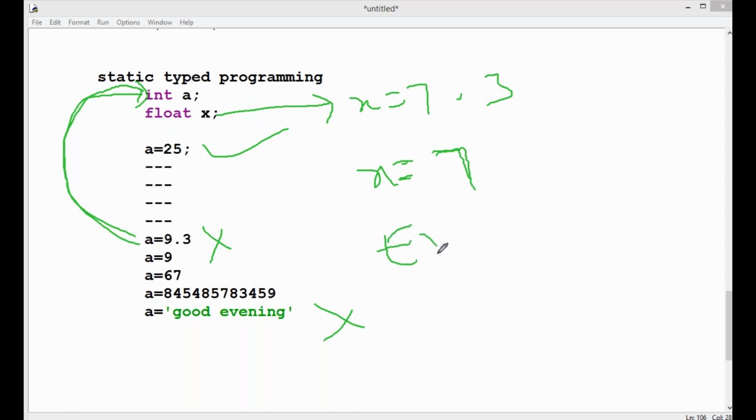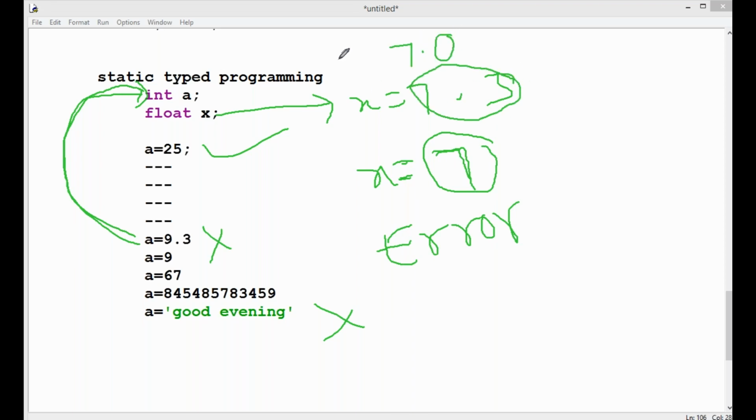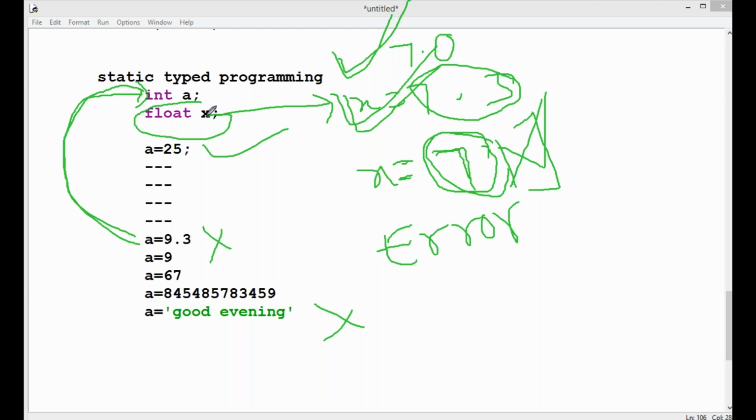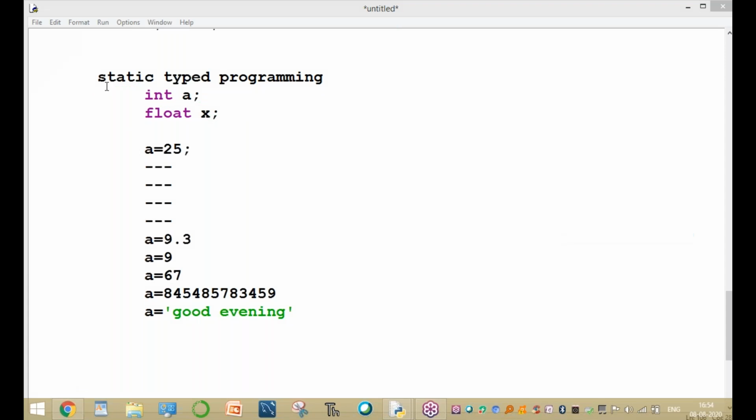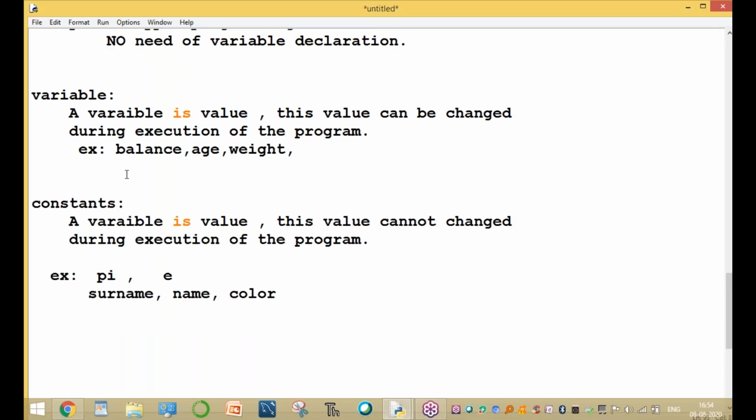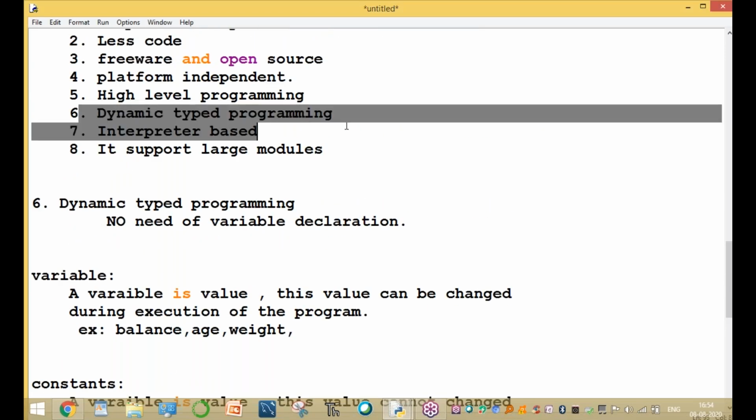It automatically returns an error. Why? Because 7 is an integer value, and 7.3 is a float value. If you try to store 7.0, 7.0 is a float. Okay, right. 7.0 and 7.3 are all right, but using 7 is an error. Why? Because it is an integer value, and integer values are not stored in a float variable. This is a disadvantage of the static type programming language. To overcome this disadvantage, we go for a dynamic type programming language.